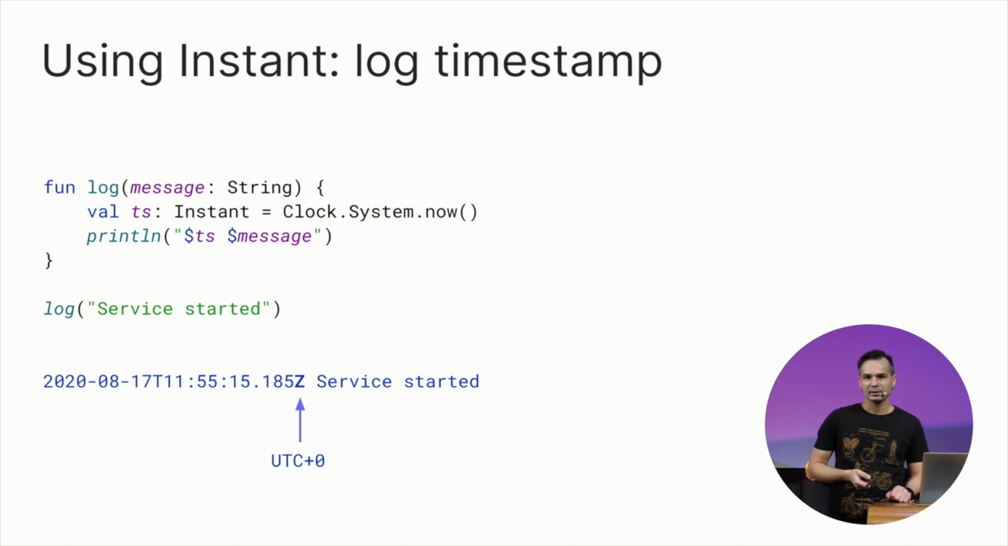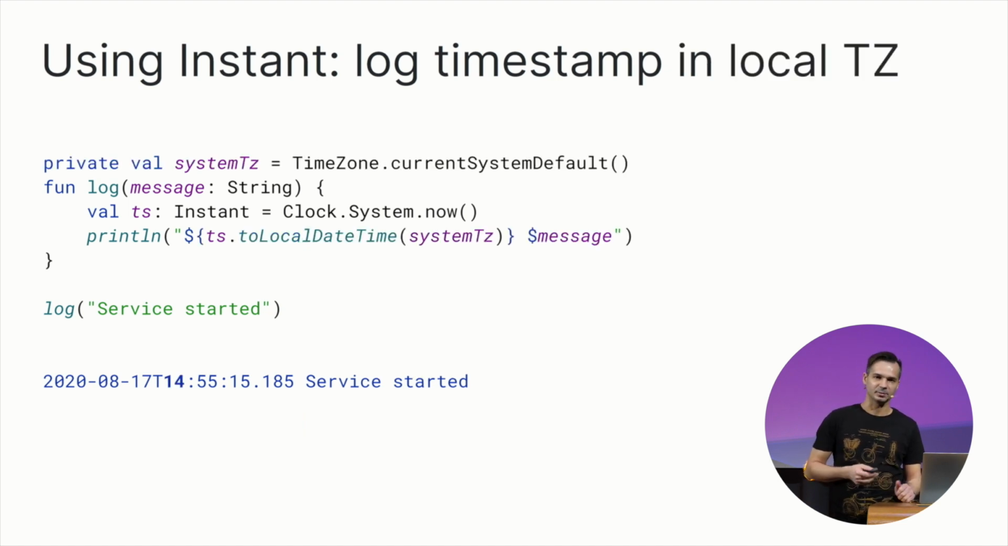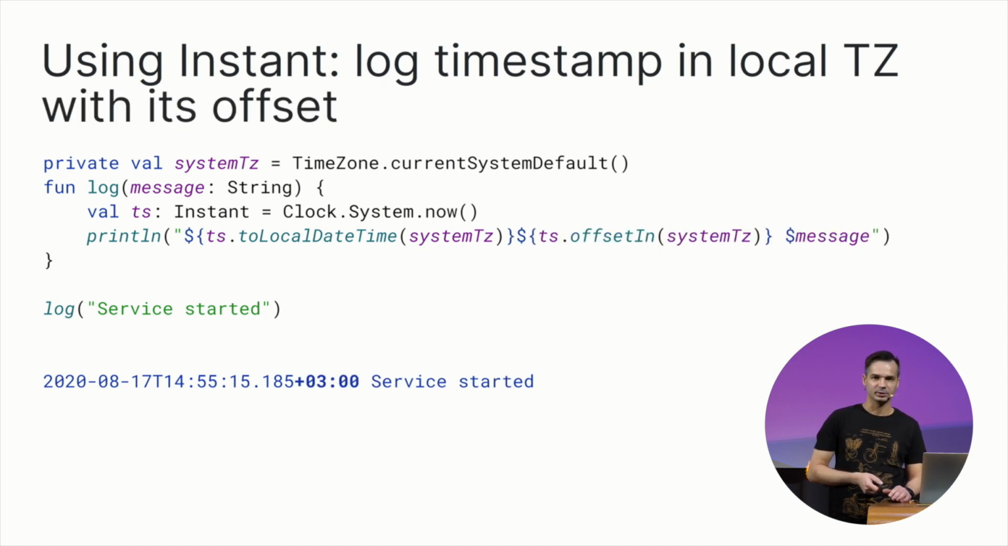But it may not be so convenient if you run your service just in one region, in a single time zone, so it may be more convenient for you to see timestamps in the log local to your time zone. In that case, you can obtain a local time zone, for example, the system default one, and use it to convert your instant to the local datetime representation and output that to the log. But from that representation, you can't reliably reconstruct what moment of physical time it was without knowing the time zone or the offset. So it may still be a good idea to store the offset beside it. This allows you to parse this log later and reconstruct the stored timestamp exactly.